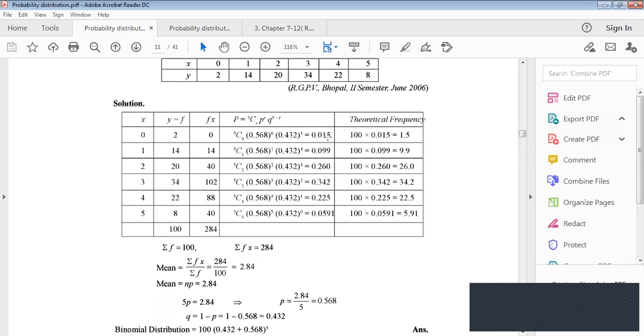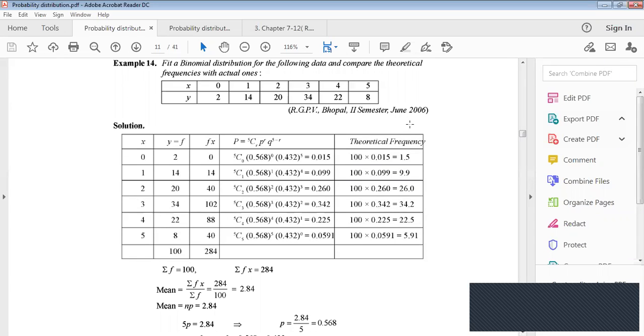Now the theoretical frequencies. What are the theoretical frequencies? Actually multiplying by 100, then we get this one.